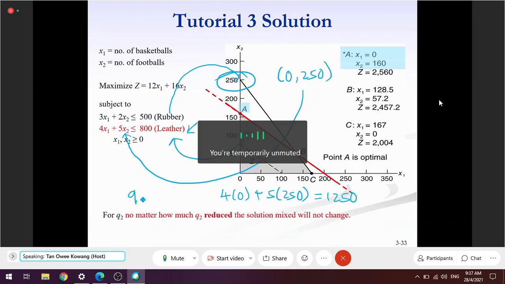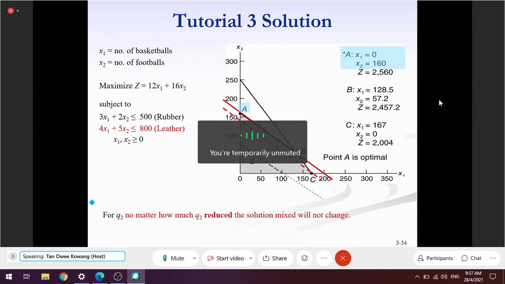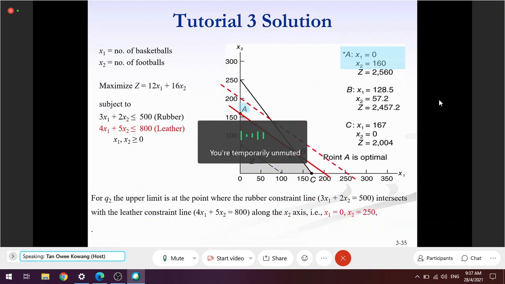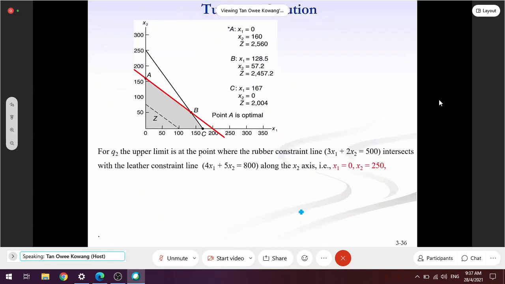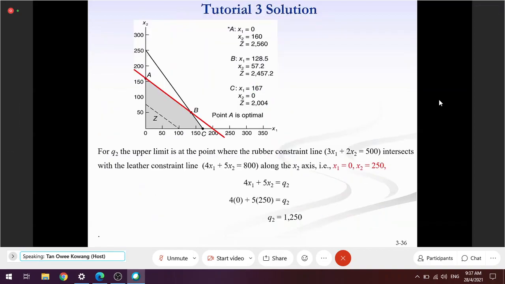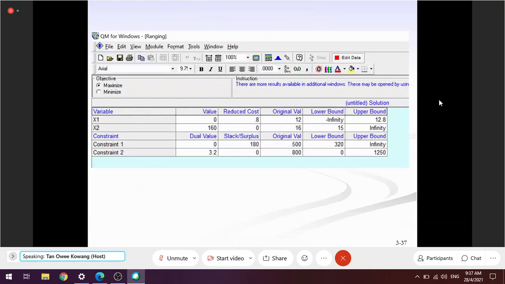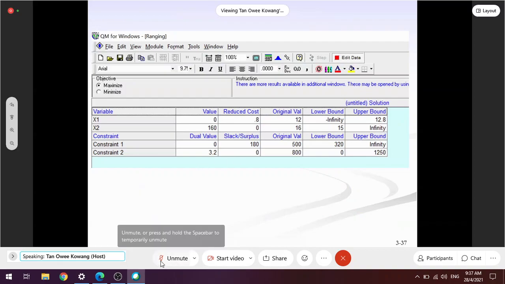Then Q2 original is 800. So this must be here, right? I think the answer is in the slide. 0, 0, 250. Okay, then you get here, exactly the same. So you check, even the QM with the output also gives the same, and that is the answer. All right.